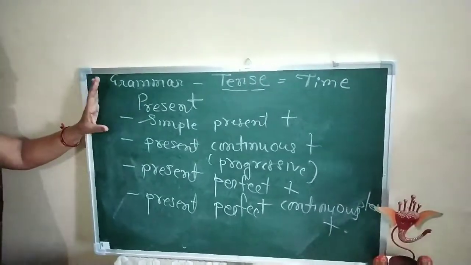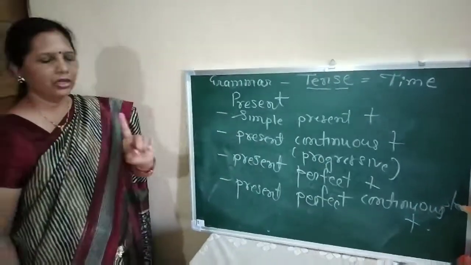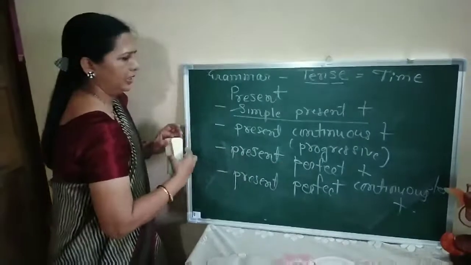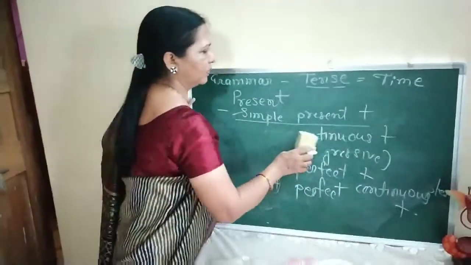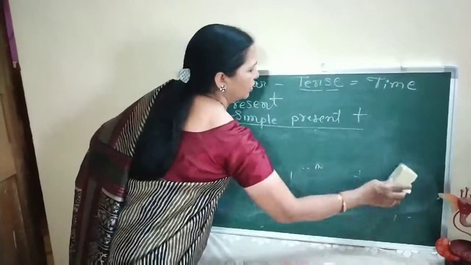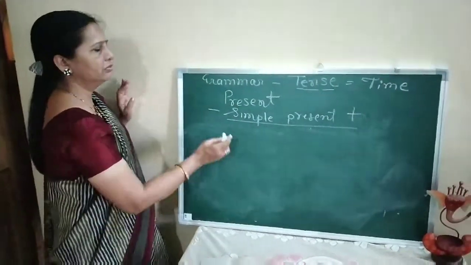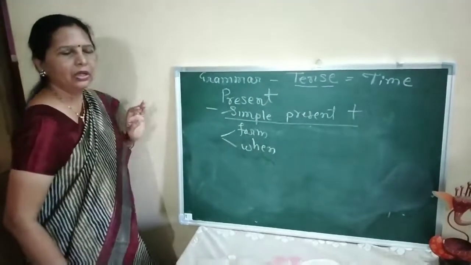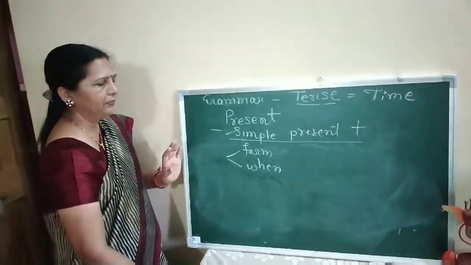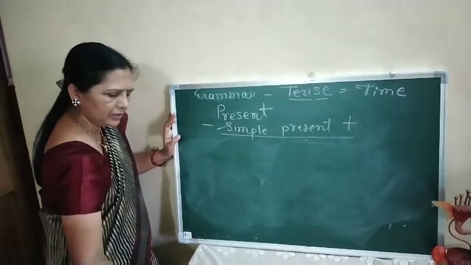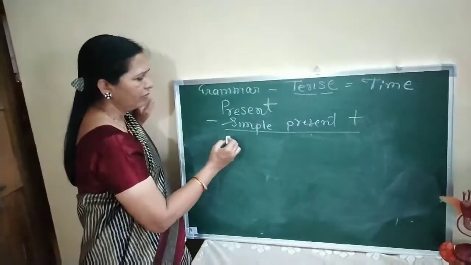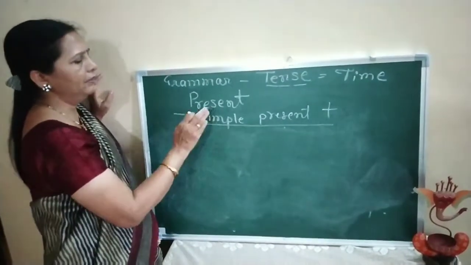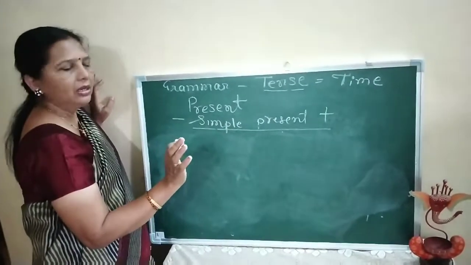Now, we are going to study all these tenses one by one. Let's begin with the first one, that is the simple present tense. Now when we study tense, we should know two things. First thing is the form of it, and the second thing is when it is used. Now form I already told you, but let us revise also. Suppose you say, I go to school, Ram goes to school. These are the simple present tense forms.